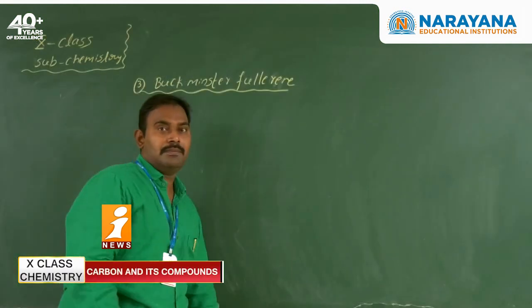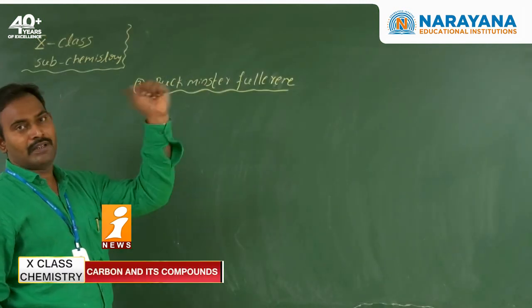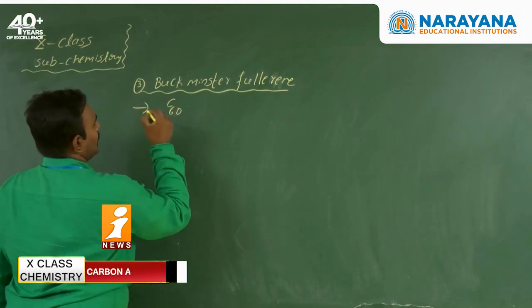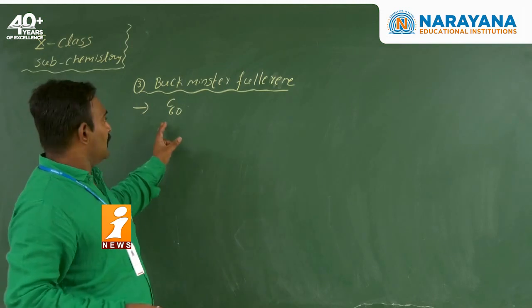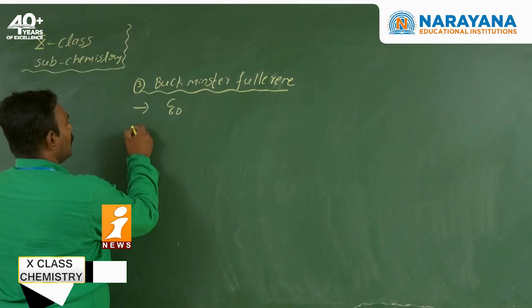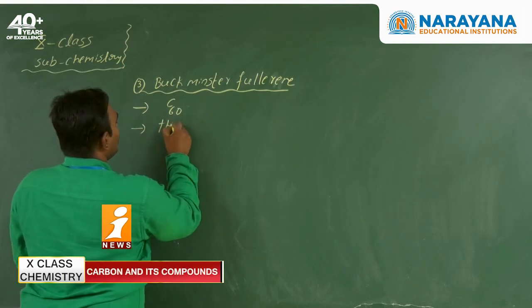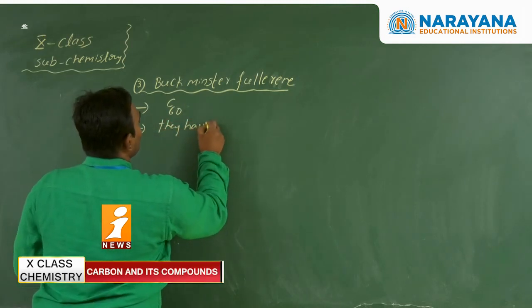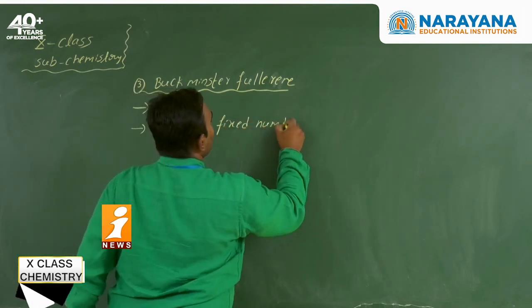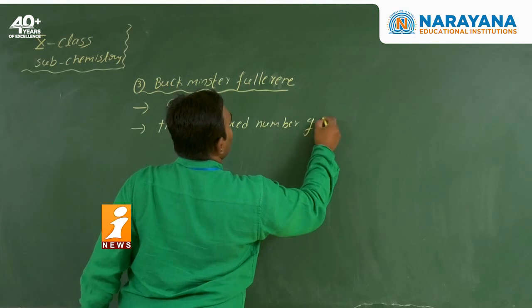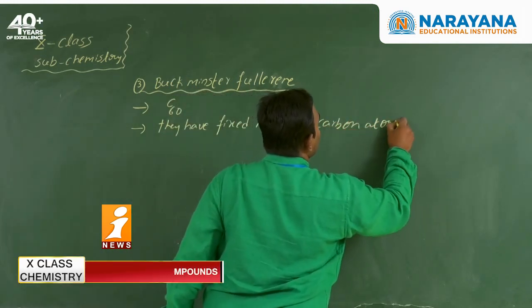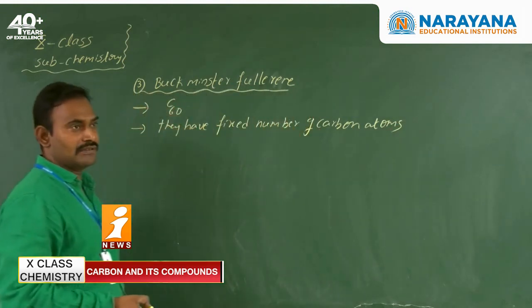Next, the third one, Buckminster fullerene, which is C60. These are molecular solids. They have a fixed number of carbon atoms.